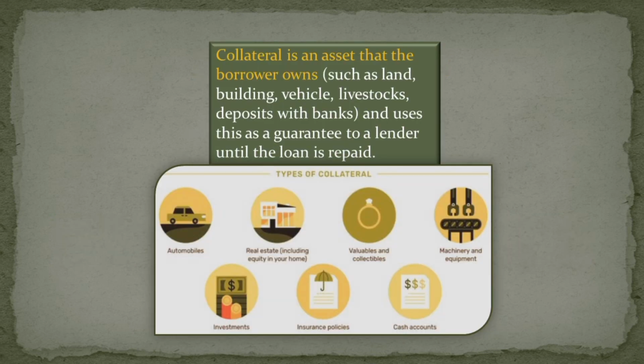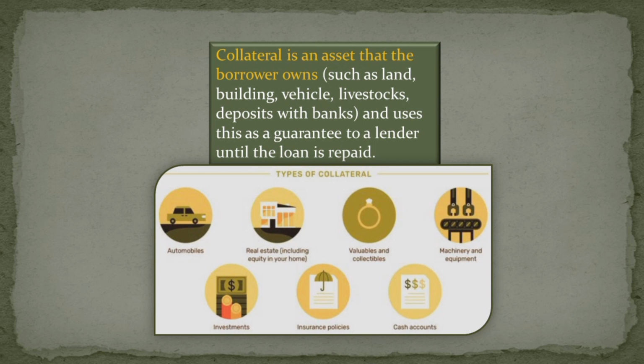So now we'll study what collateral is. Collateral is an asset that the borrower owns. It means the borrower who is borrowing money from the bank has an asset and uses it as a guarantee to the lender until the loan is repaid.